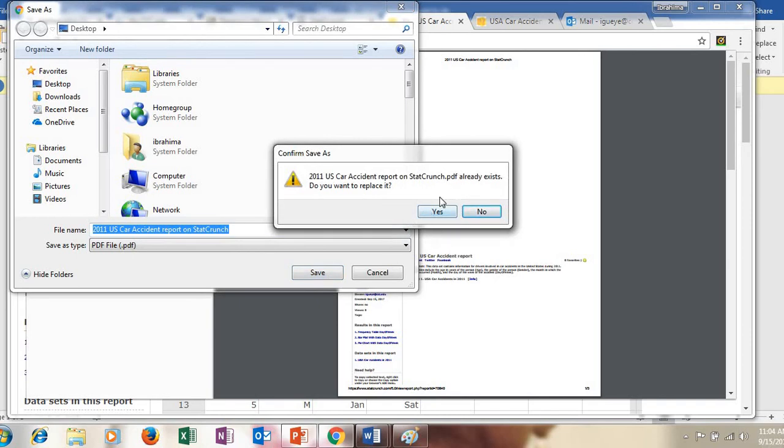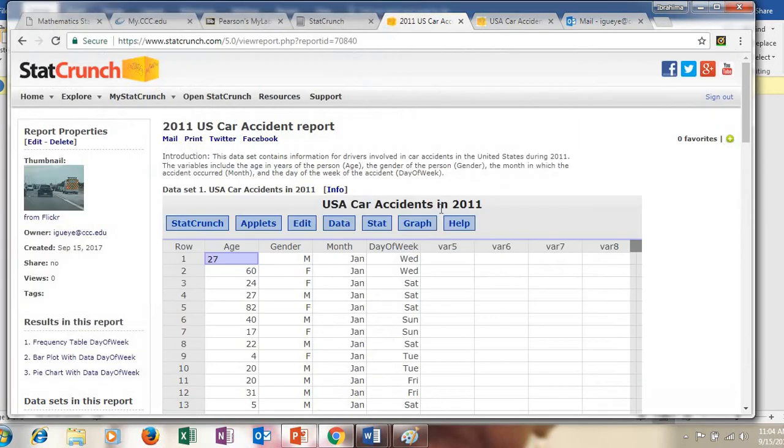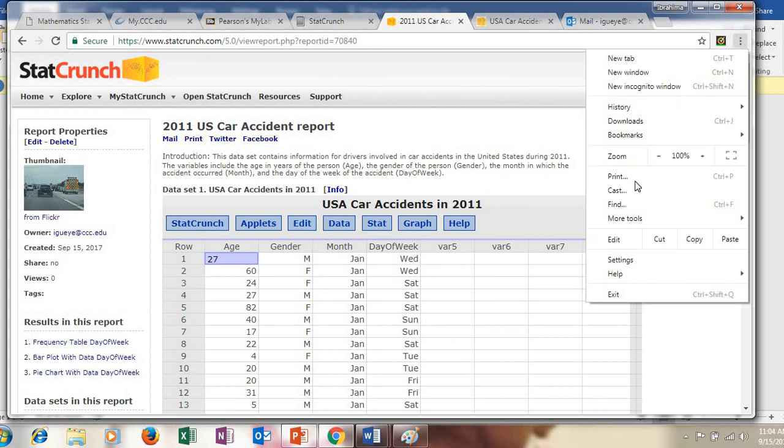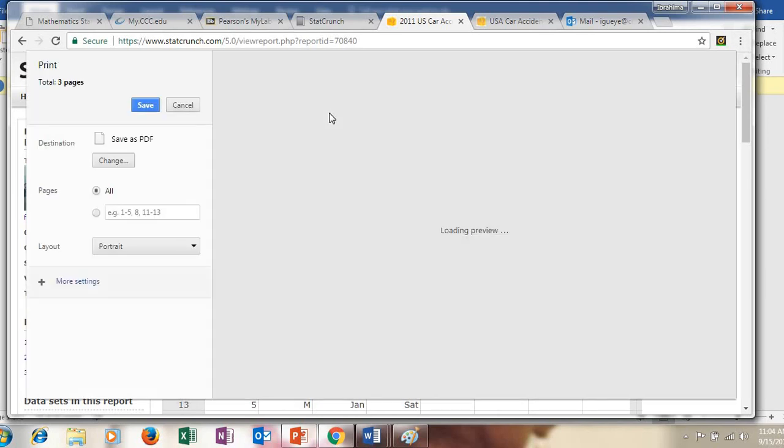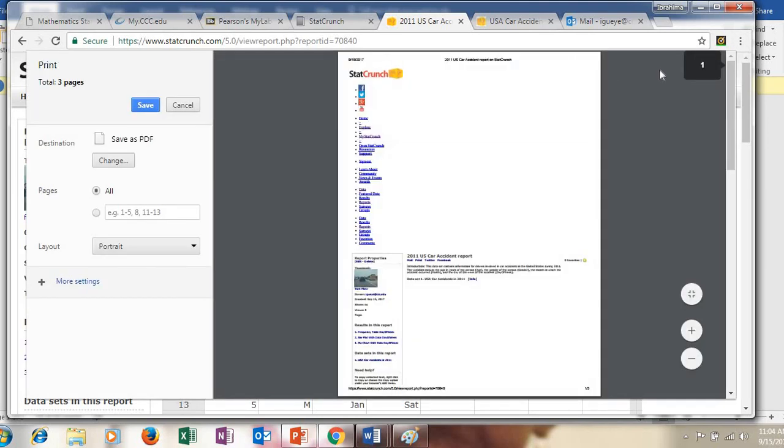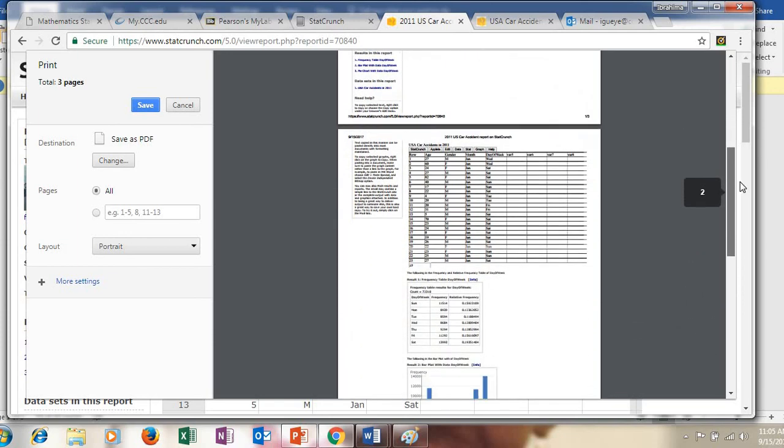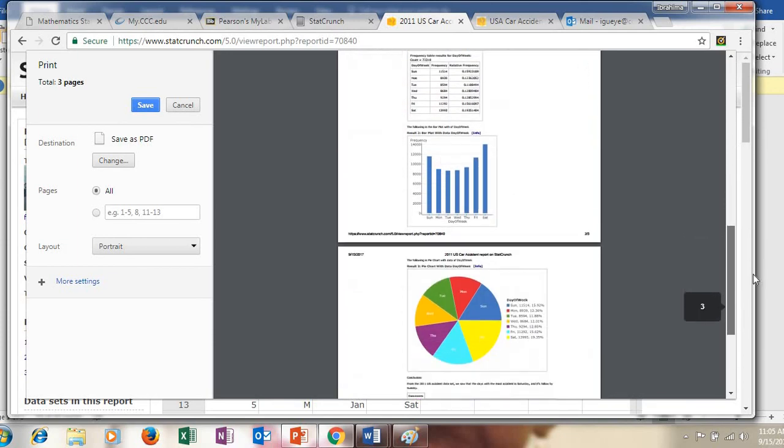Okay, it's telling me that I saved this report already. So yes, I did. I saved it on my desktop. So yes, I'm going to save it again. And once you save your report, maybe I should have shown you what the report will look like. So let's go back there and click print. Once you do that, you can browse through your report. So this is how the report will look like. That's a PDF file.